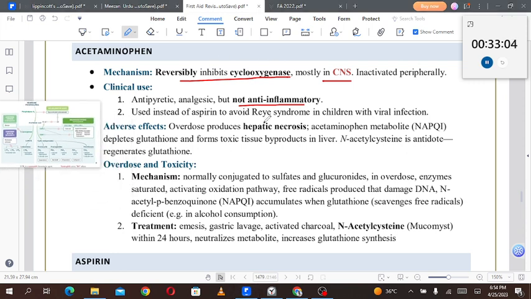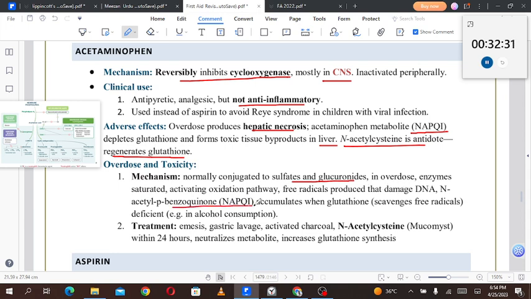The adverse effects: overuse produces hepatic necrosis, the one I was talking about right now. Acetaminophen metabolite NAPQI depletes the glutathione and forms toxic tissue byproducts in the liver. N-acetylcysteine is the antidote and regenerates the glutathione. Overdose toxicity mechanism: normally it is conjugated to sulfates and glucuronides. In overdose, enzymes are saturated, activating the oxidation pathway. Free radicals are produced that damage the DNA.